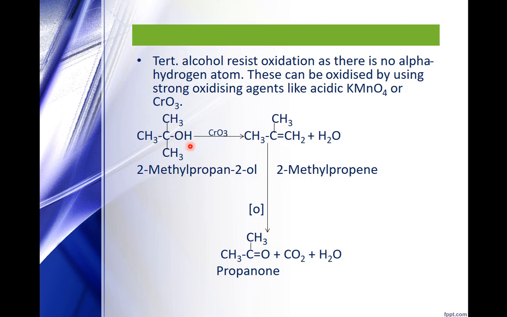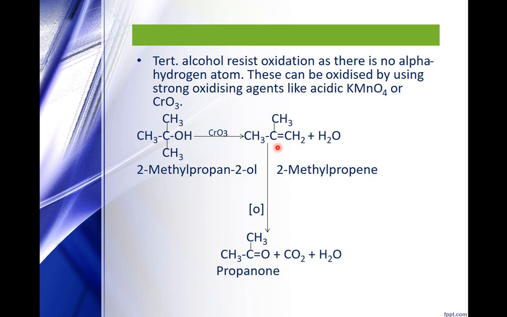So, if you are taking a tertiary alcohol, it resists oxidation as there is no alpha hydrogen atom. Now, this is the alpha carbon and no hydrogen is directly attached to this carbon. But this can be oxidized only by strong oxidizing agents. You may take acidic KMnO4 or you may take CrO3. In this case, the product formed is an alkene rather than an aldehyde or a carboxylic acid.